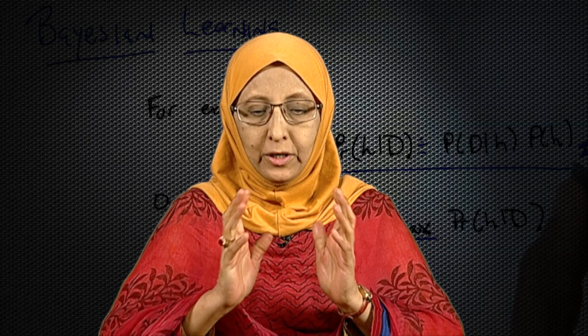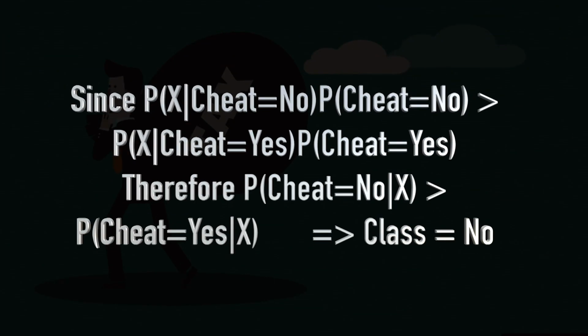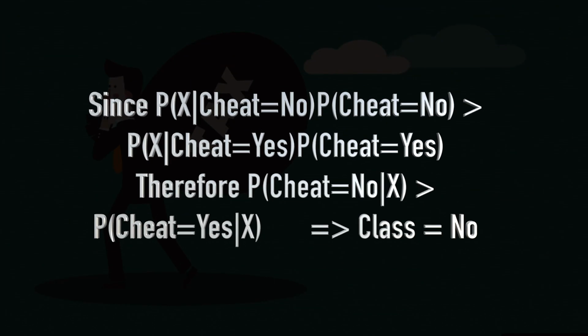Let us look at this equation for the maximum a posteriori hypothesis. In our set of classes, we have two members. One is cheat is equal to yes and the other member is cheat is equal to no. So, for us i can be 1 and 2, that is two members of the set C. What we are saying is you get the maximum of the two probabilities.